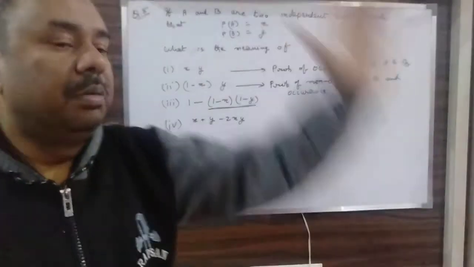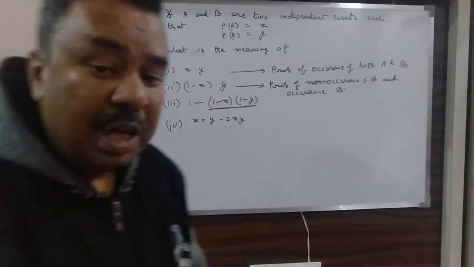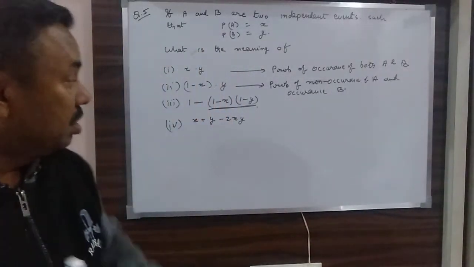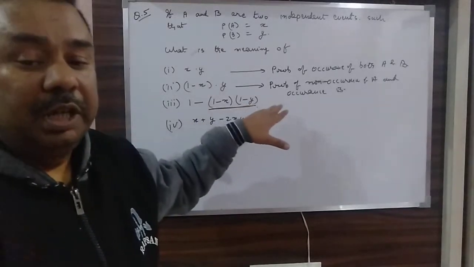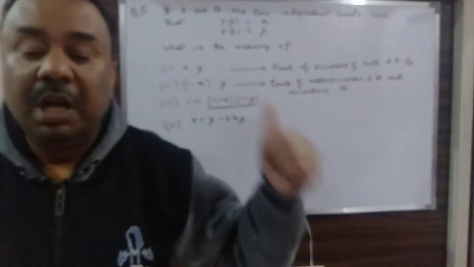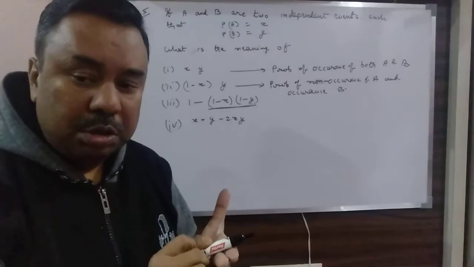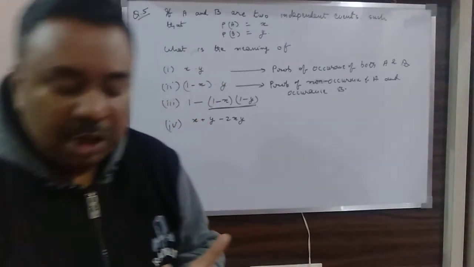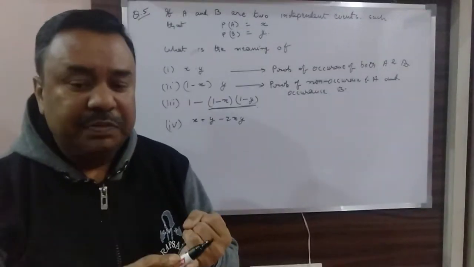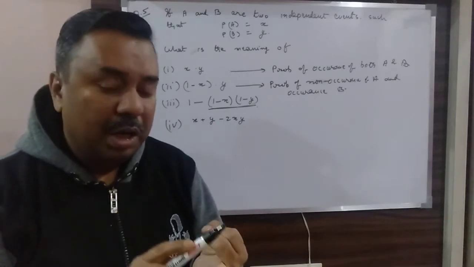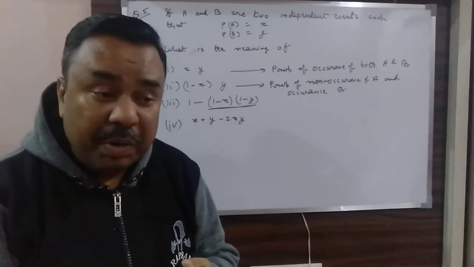And when I take 1 minus this, what does it mean? It means it is not the case that both of them are not occurring. At least one of them is occurring. Either both are favorable, or A is favorable and B is not favorable, or A is not favorable and B is favorable.